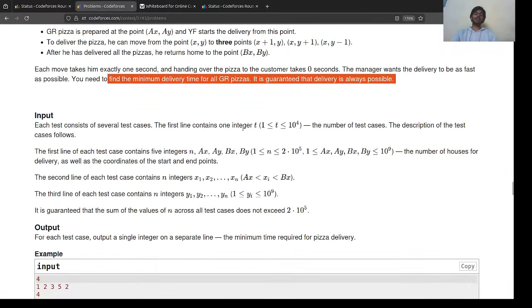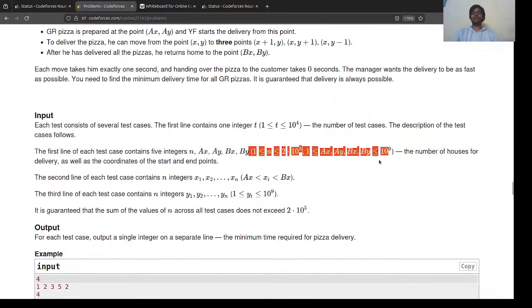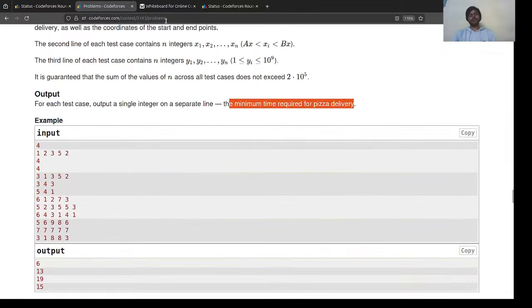input. Actually, the constraints are very beautiful here. So we are given the general constraint, number of test cases, AX, BY, BY, BX. We are also given that all numbers are 1 to 9, and then we are given coordinates for all the points that we need to deliver the pizza. And also just notice this thing, the X coordinate of our initial point and X coordinate of the final point, all the points will lie between them. Okay, got it. And then we need to find the minimum time to deliver the pizza. Okay, great.